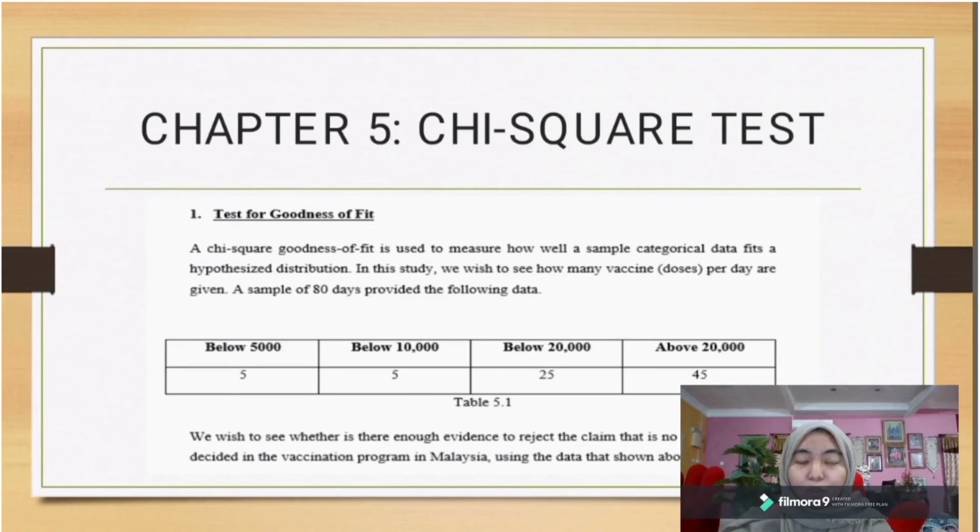So I would like to present chapter 5, which is the chi-square test, and I will test for the goodness of fit. As you can see, there is a table here with a sample of 80 days. Below 5,000 is 5, below 10,000 is 5, below 20,000 is 25, and above 20,000 is 45.